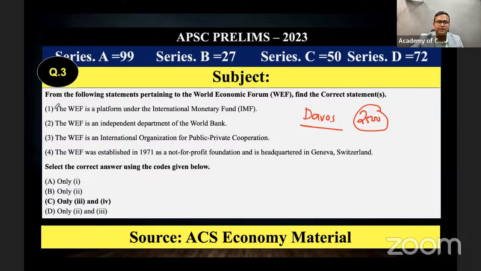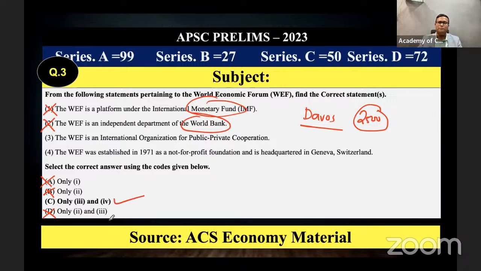By that information, you can eliminate the option that WEF is a platform under the IMF. We can also eliminate that WEF is an independent department of the World Bank, because it is not connected to the IMF or the World Bank. We discussed the IMF and World Bank chapters in detail, and we have not studied anything related to the World Economic Forum there. With that, you can eliminate options 1 and 2. Eliminating them, along with option 4, C is the correct answer.